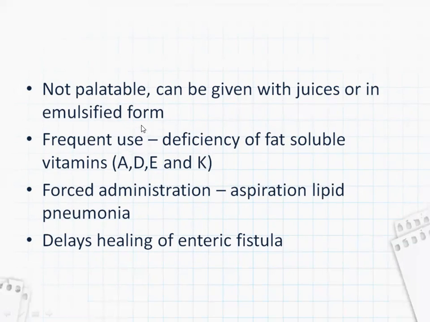If it is frequently used, it can cause deficiency of fat soluble vitamins. If forcibly administered, it can cause aspiration lipid pneumonia. It also delays the healing of any enteric fistula if present in the patient.